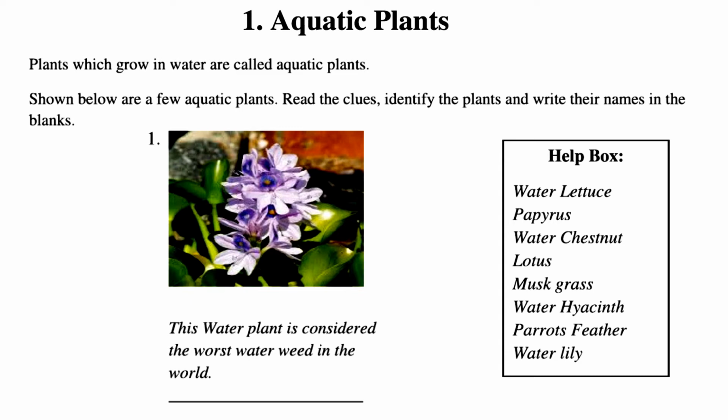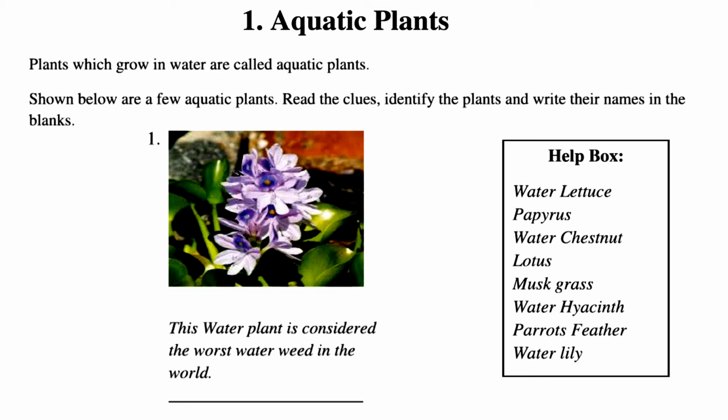Yes. Aquatic plants. Plants which grow in water are called aquatic plants. Aquatic plants are plants that have adapted to living in an aquatic environment. Some characteristics of aquatic plants: they keep their stomata always open, for they do not need to retain water. The presence of air sacs enables them to float. Third, their roots are light and feathery.